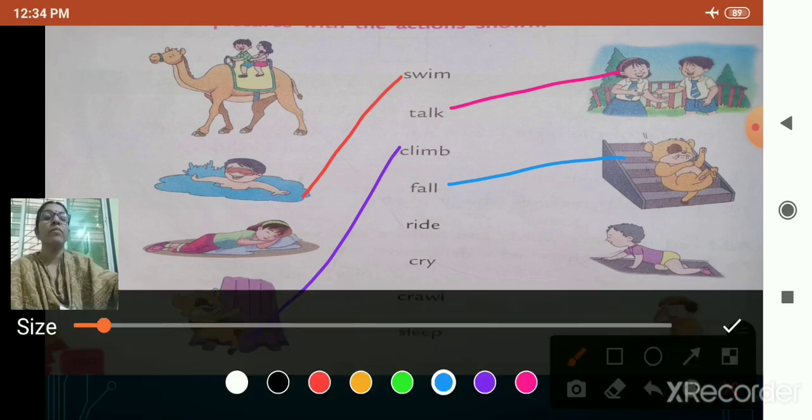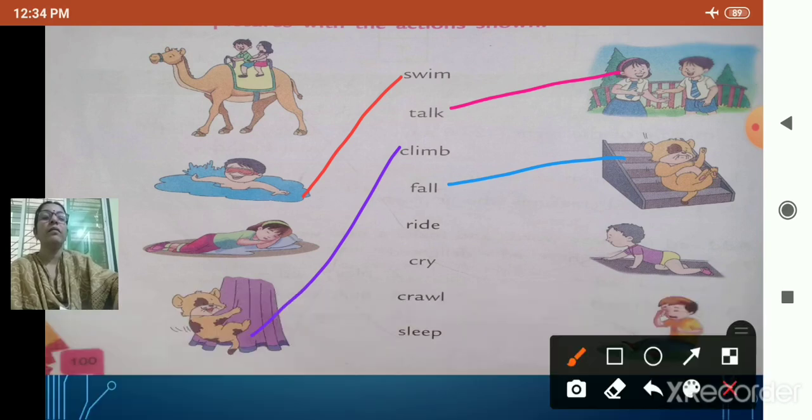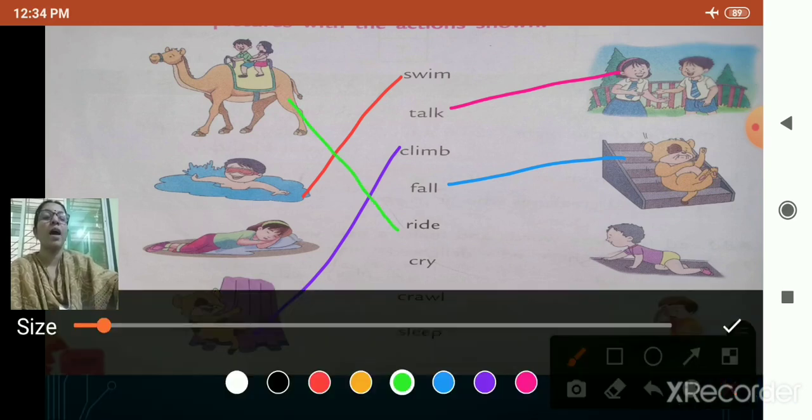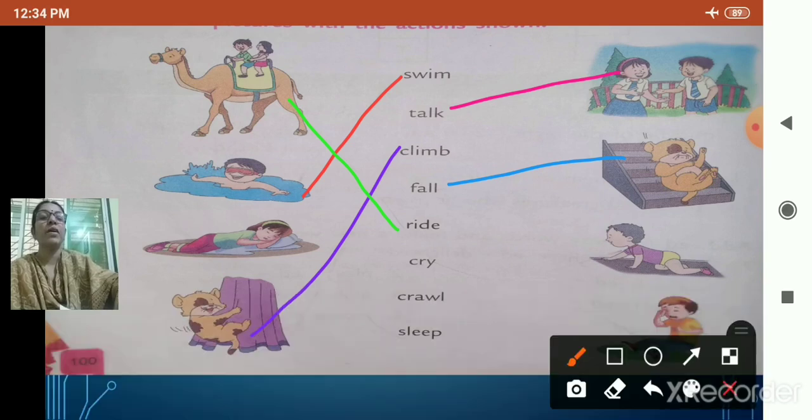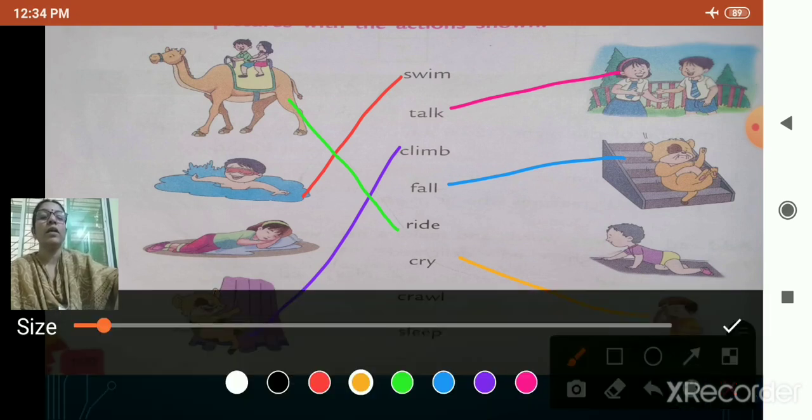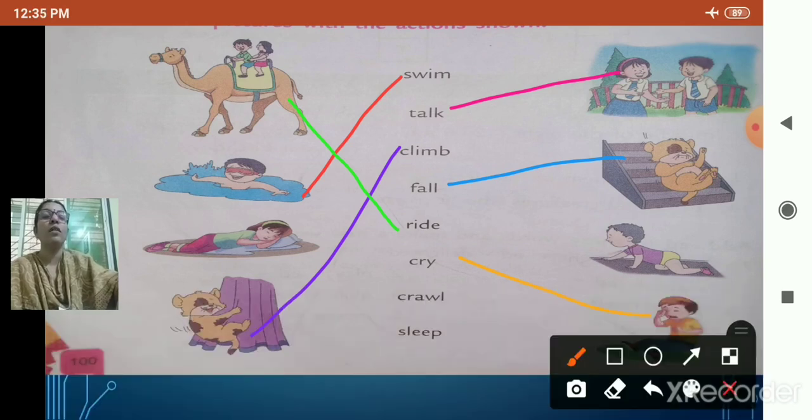Then ride. Where is the ride word? Yes, where are you going to match? Here. Yes, ride. Next word, cry. Yes, here. Okay, cry. Then crawl. Next word is crawl.